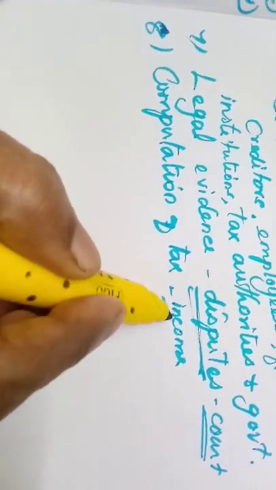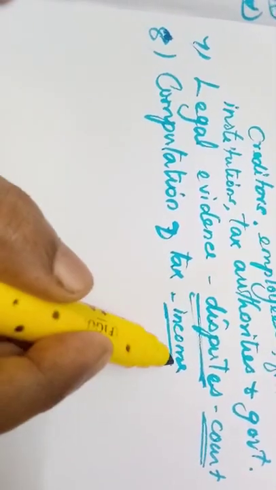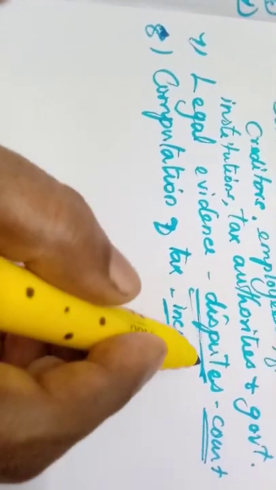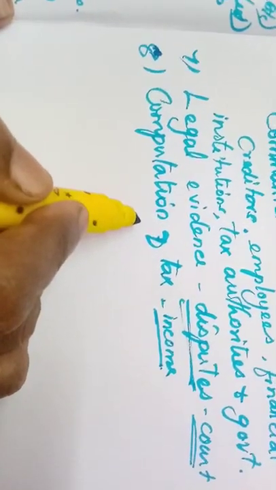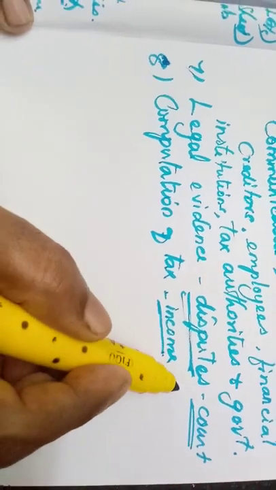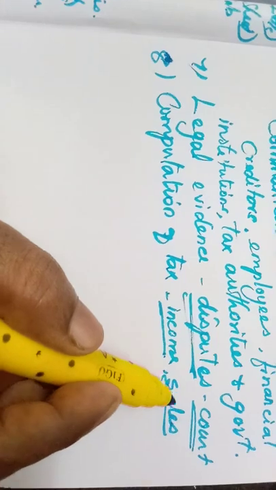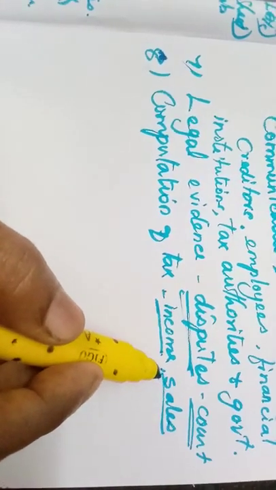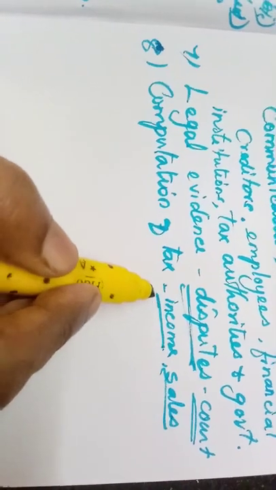So to find out the income, they need the financial statement. Understand? So the income statement is needed to compute the tax, and for the settlement of other taxes also, like sales tax, they need the trading account to calculate the sales. So financial statements are very essential for the computation of tax.